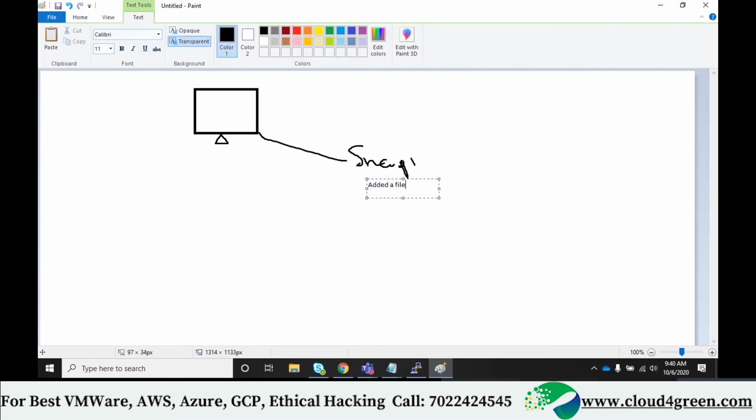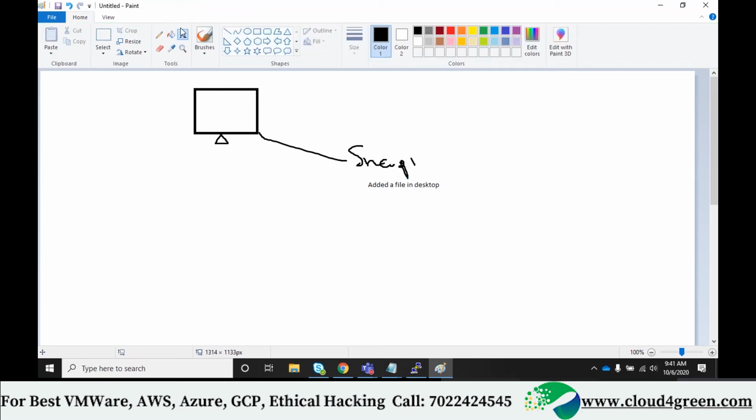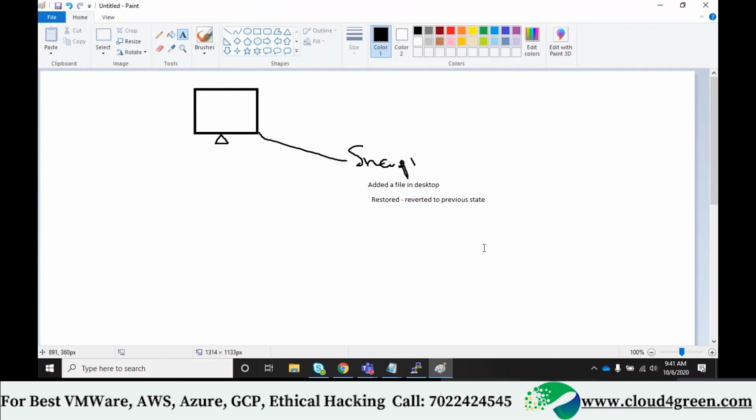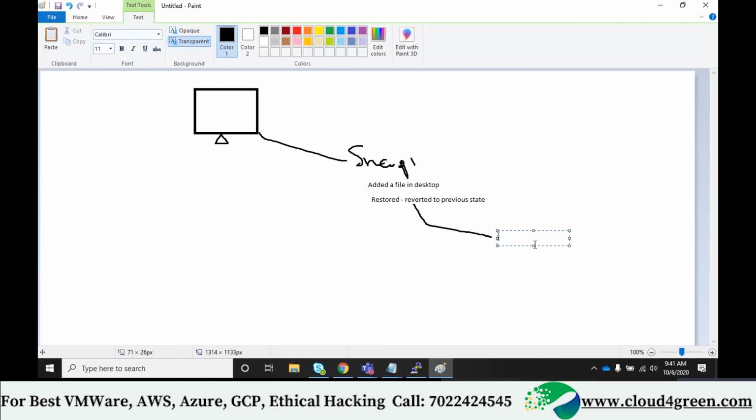Added a file on the desktop, correct? Then we restored. Restored means reverted to the previous state, whatever state it was in before the changes. Now the next step: once you have reverted, you should delete the snapshot.